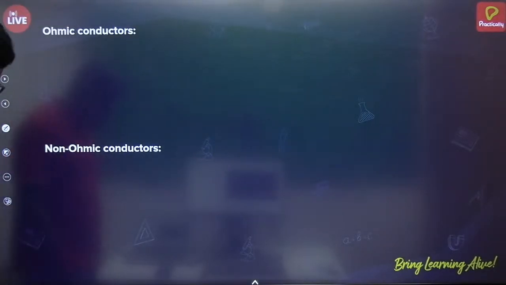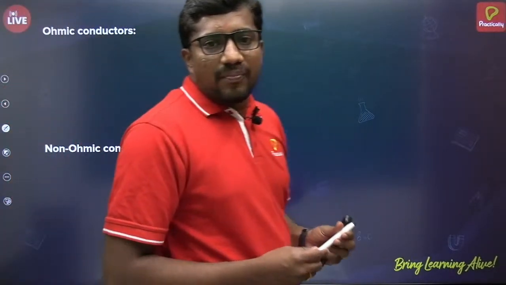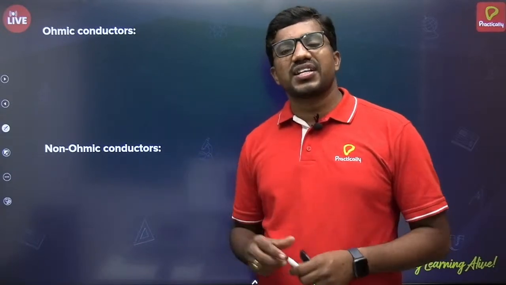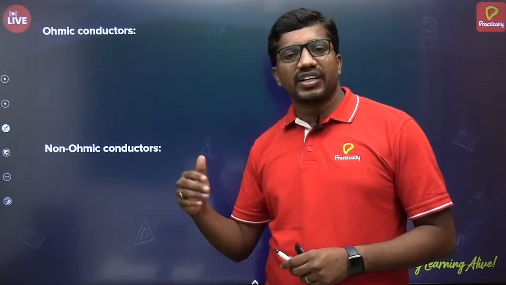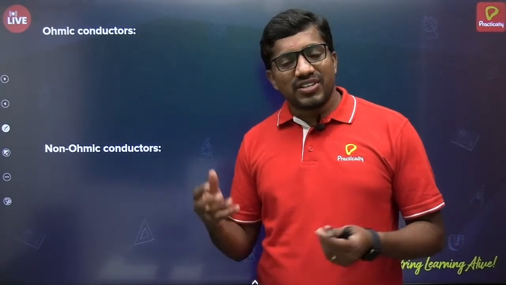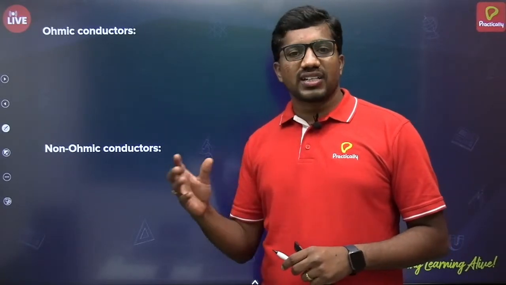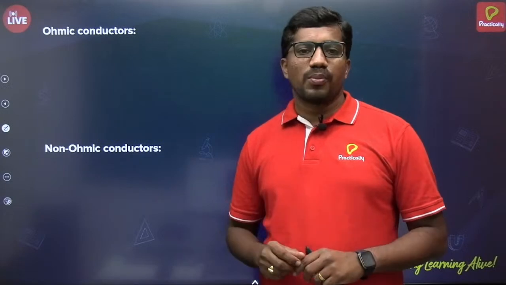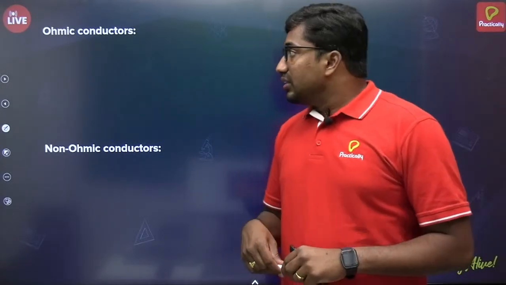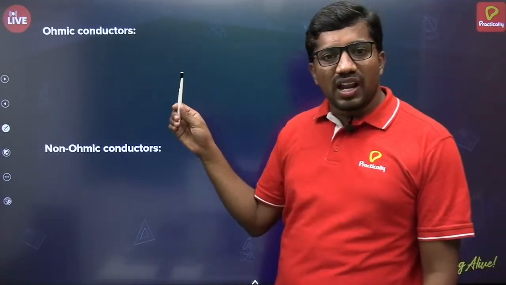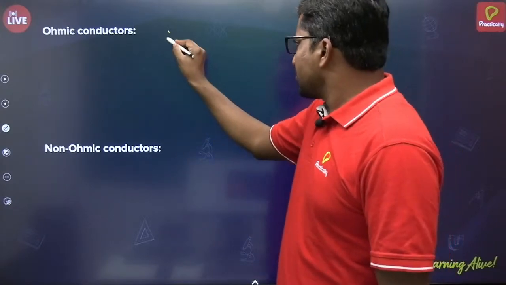Yeah, ohmic conductors. So we have seen Ohm's law. What is the Ohm's law? At constant temperature, current flowing through the conductor is directly proportional to the potential difference applied across it. And there we have written V equals IR. Now all the conductors which we are having won't obey Ohm's law. Only a few conductors will obey Ohm's law, and a few do not. So the conductors which obey Ohm's law are called ohmic conductors. Simple, children.